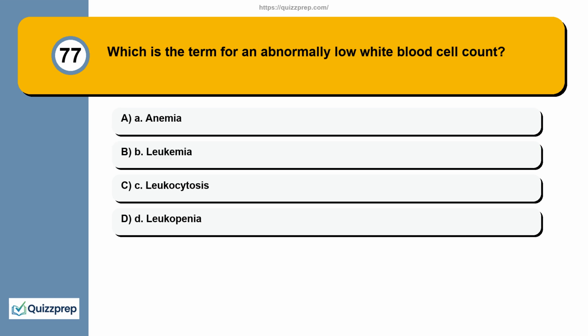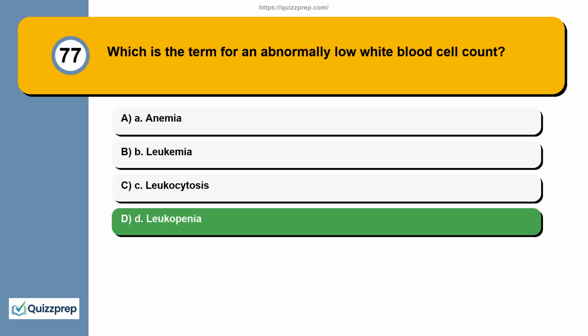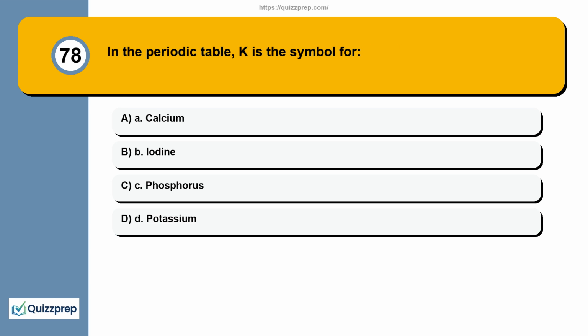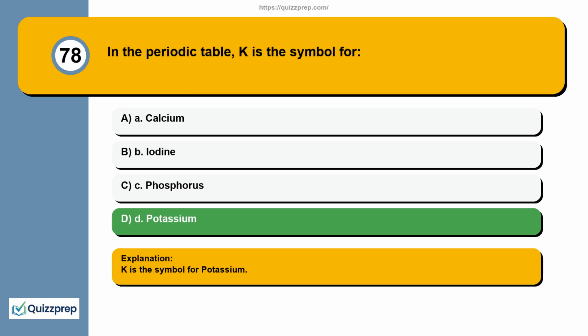Question 77. Which is the term for an abnormally low white blood cell count? A. Anemia. B. Leukemia. C. Leukocytosis. D. Leukopenia. Leukopenia is the term for an abnormally low white blood cell count. Question 78. In the periodic table, K is the symbol for A. Calcium. B. Iodine. C. Phosphorus. D. Potassium. K is the symbol for potassium.